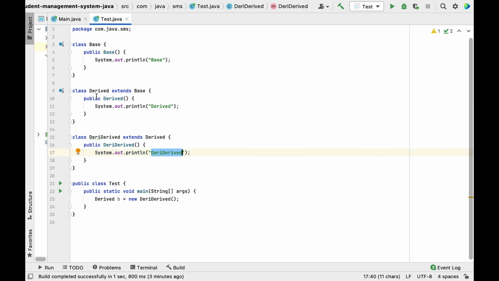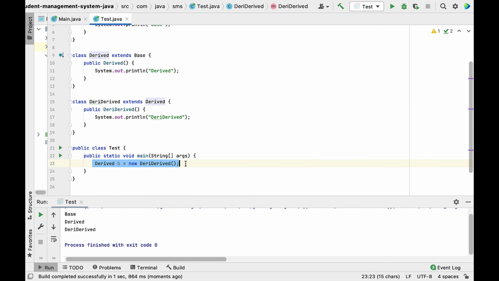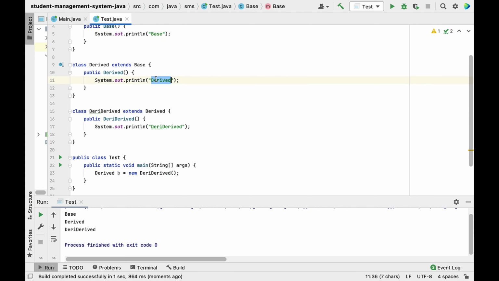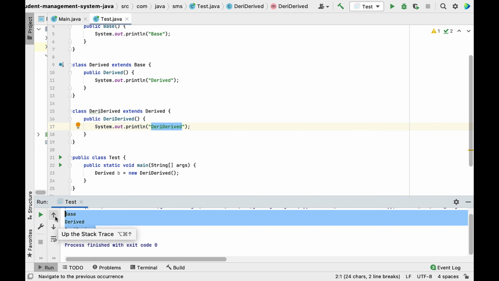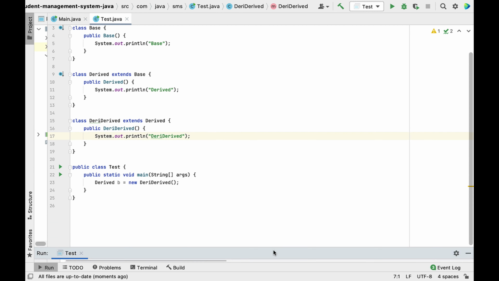Well, let me run the program and let me show you the output. So look at here, this statement printed Base and then Derived and Derived. So why did it print these three lines? Why did it print Base, Derived, Derived, right? So let me explain to you guys.